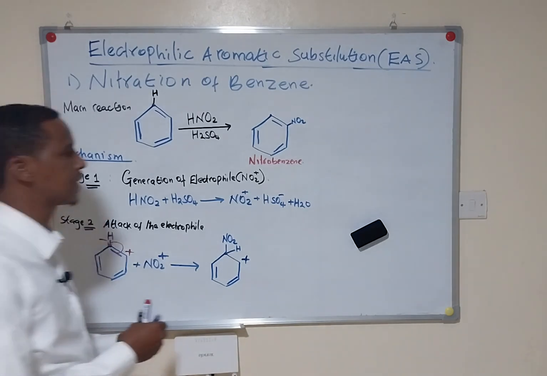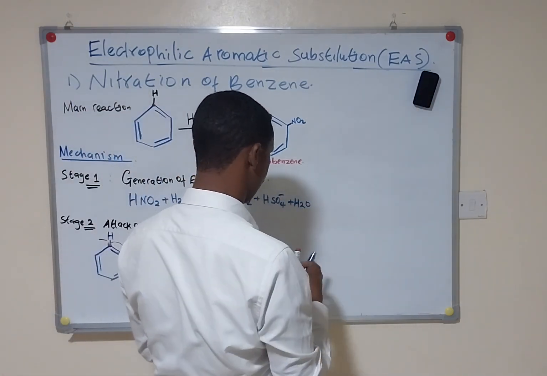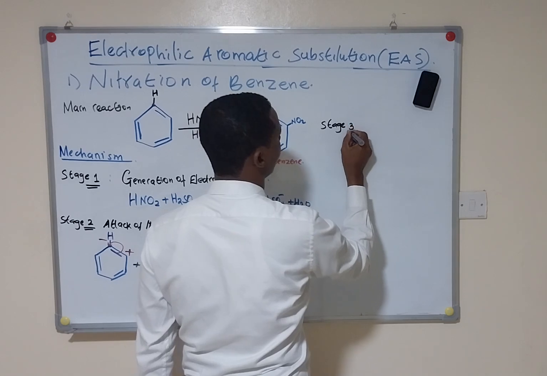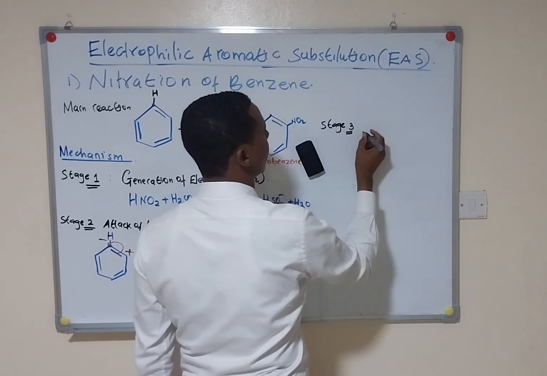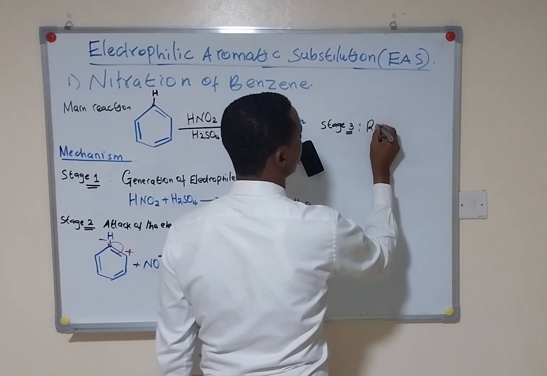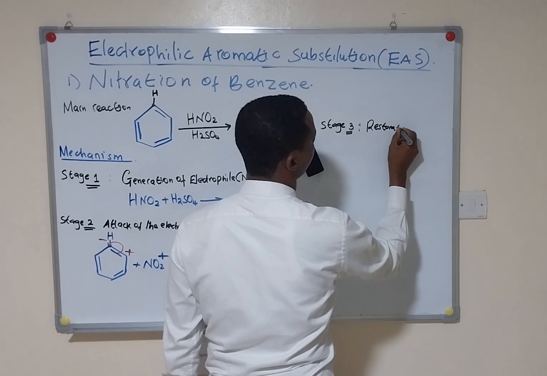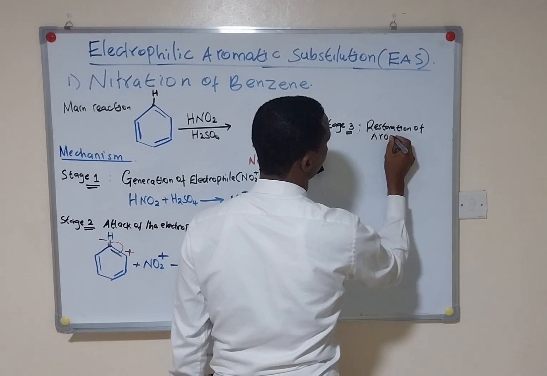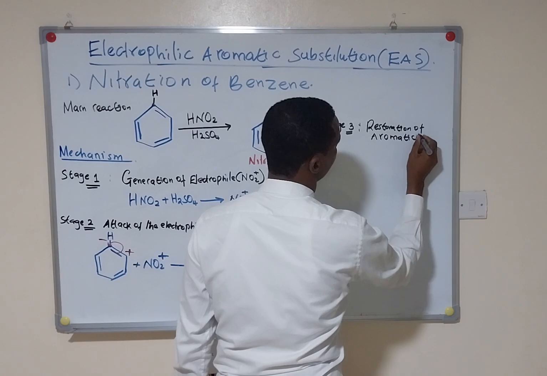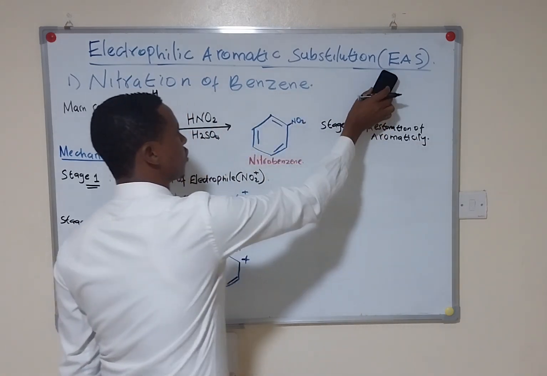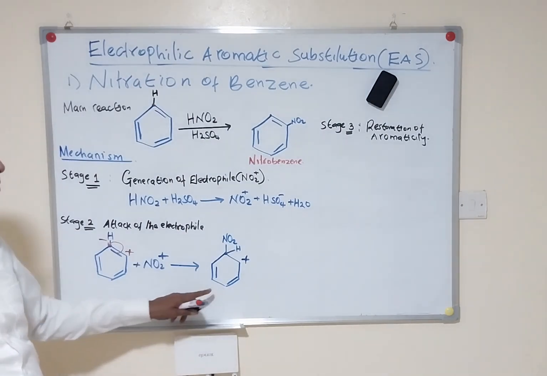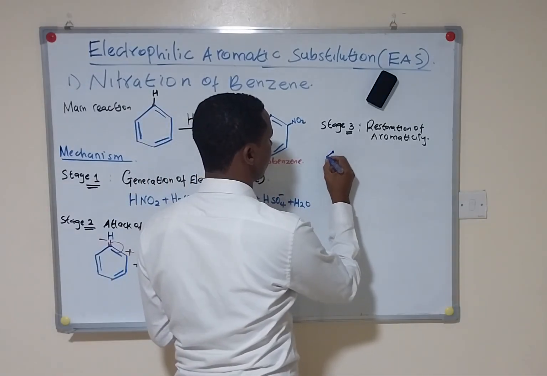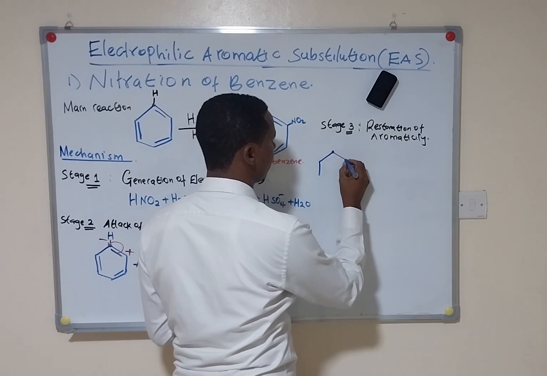So stage 3, the last stage, is restoration of aromaticity. So here we have got an arenium ion. So we take that arenium ion, and we draw it here.